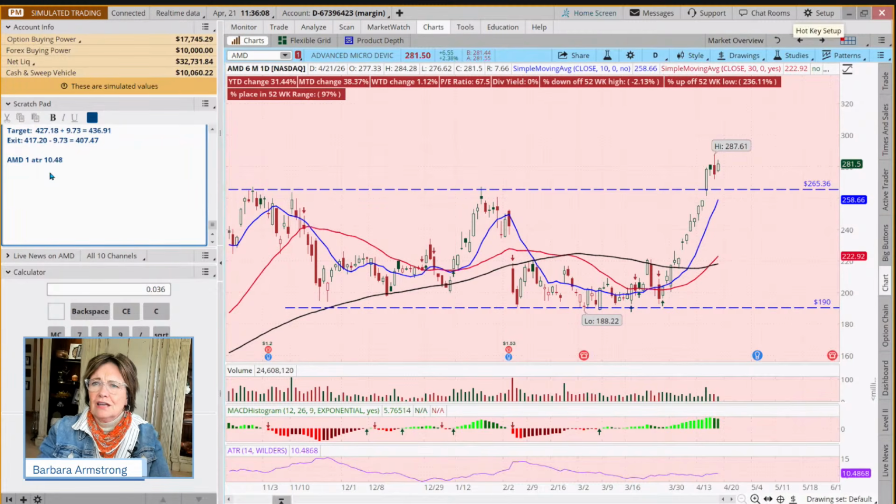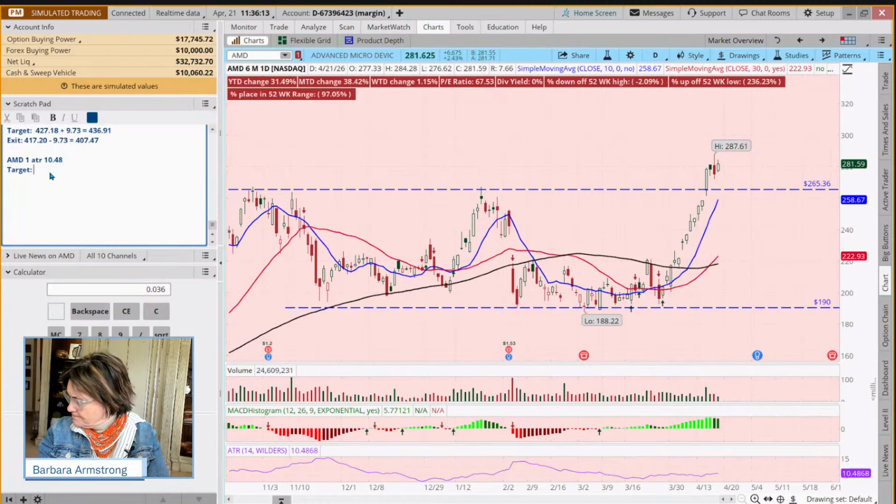Our target is going to be 284.28 plus our 10.48.